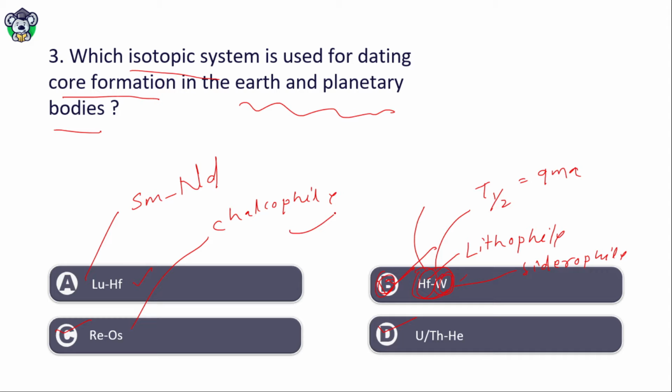These are used for dating molybdenum and copper sulfide minerals in hydrothermal ore deposits. And uranium, thorium, helium is atmophile, so it will escape by degassing. So this is generally used for dating the mantle differentiation process.